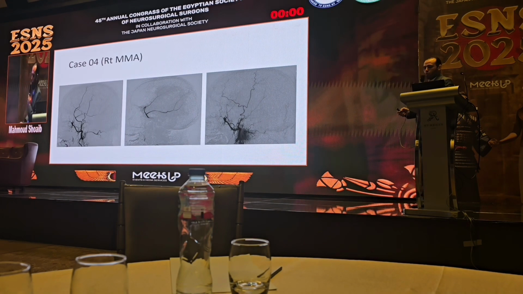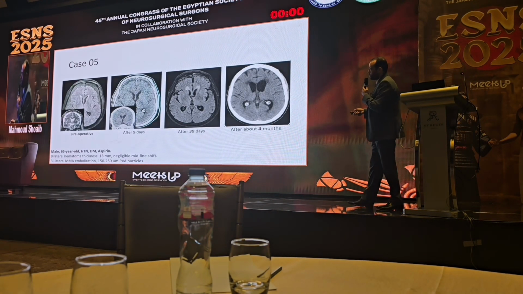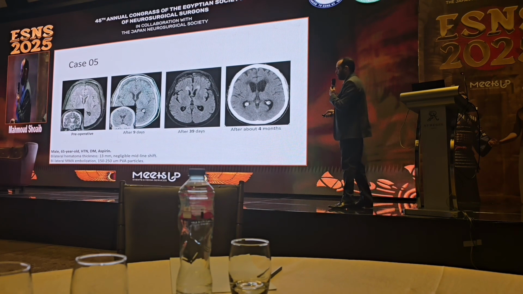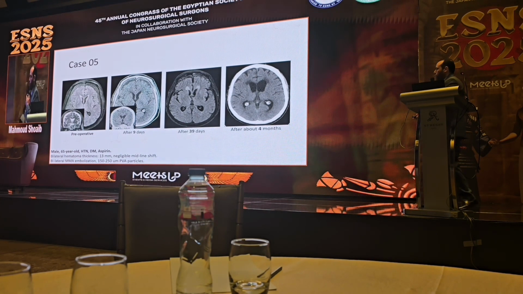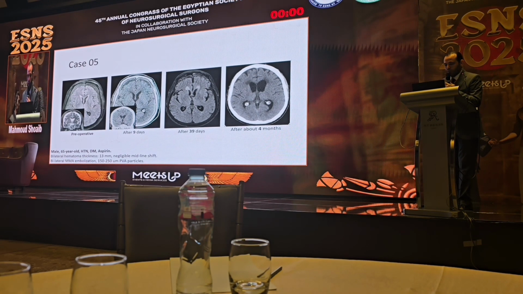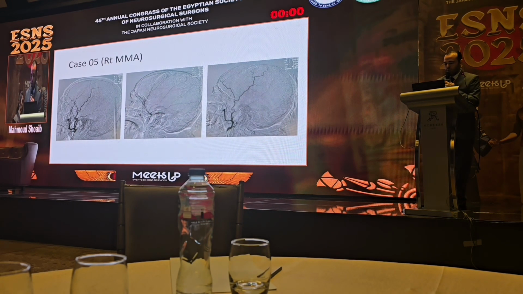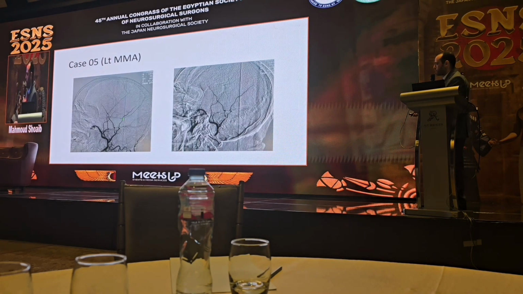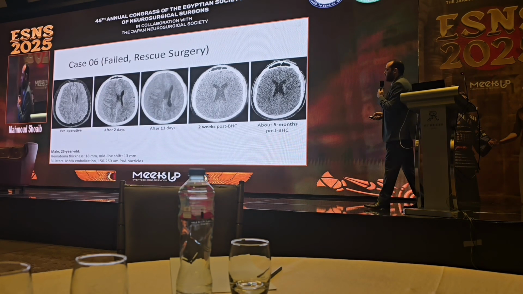Selective embolization of the MMA on the right side, and another case of bilateral subacute and chronic subdural hematomas, pre-operative, then 9 days after embolization, about 40 days after embolization, and total resolution in about 4 months. Again, selective embolization of the middle meningeal artery, pre and post ECA angiograms, also on the left side. So we did bilateral embolization.